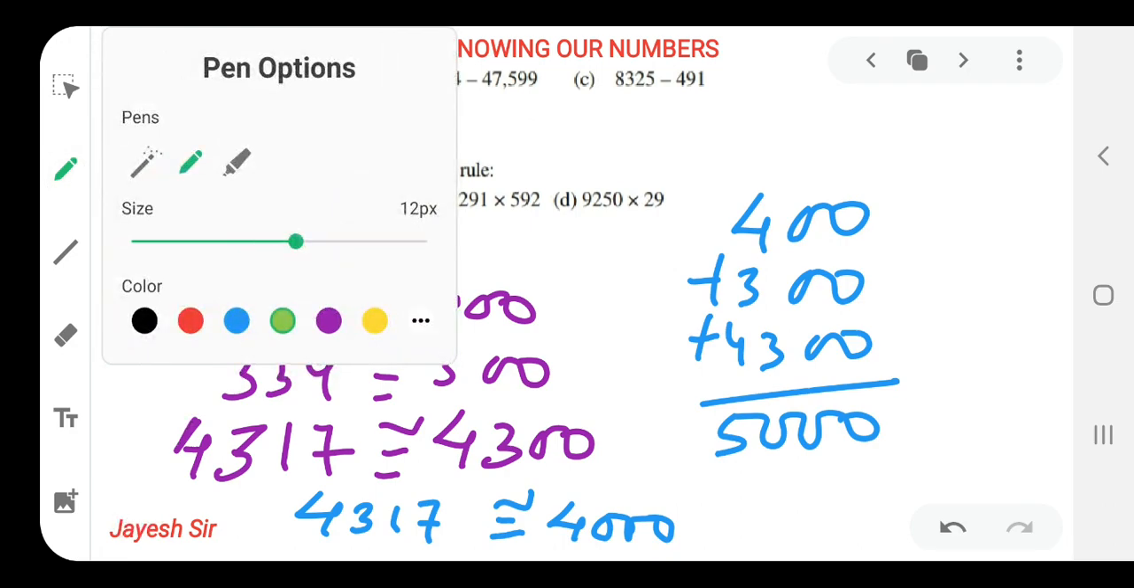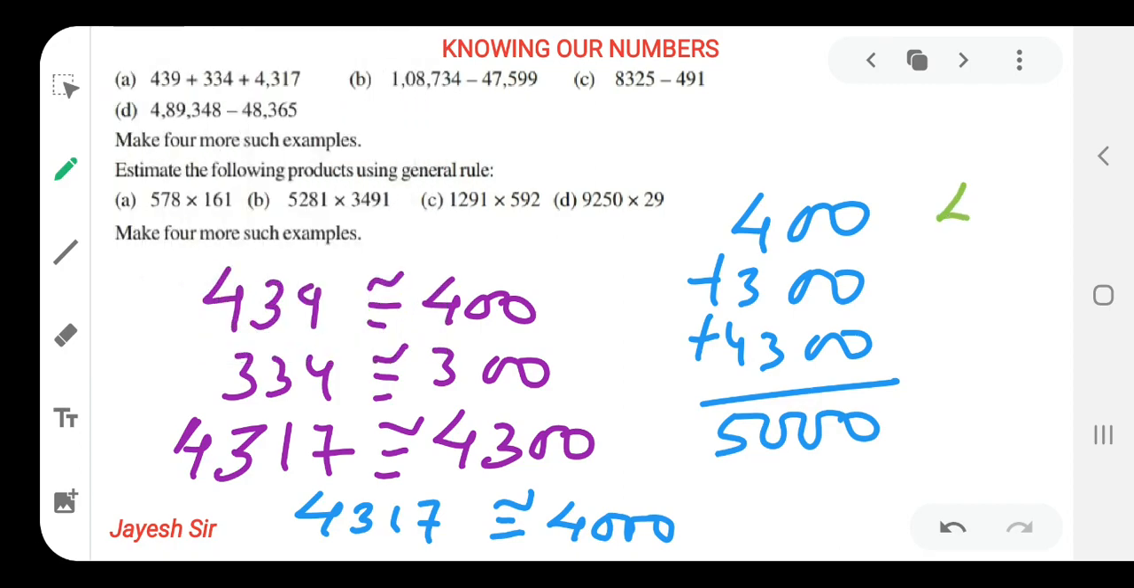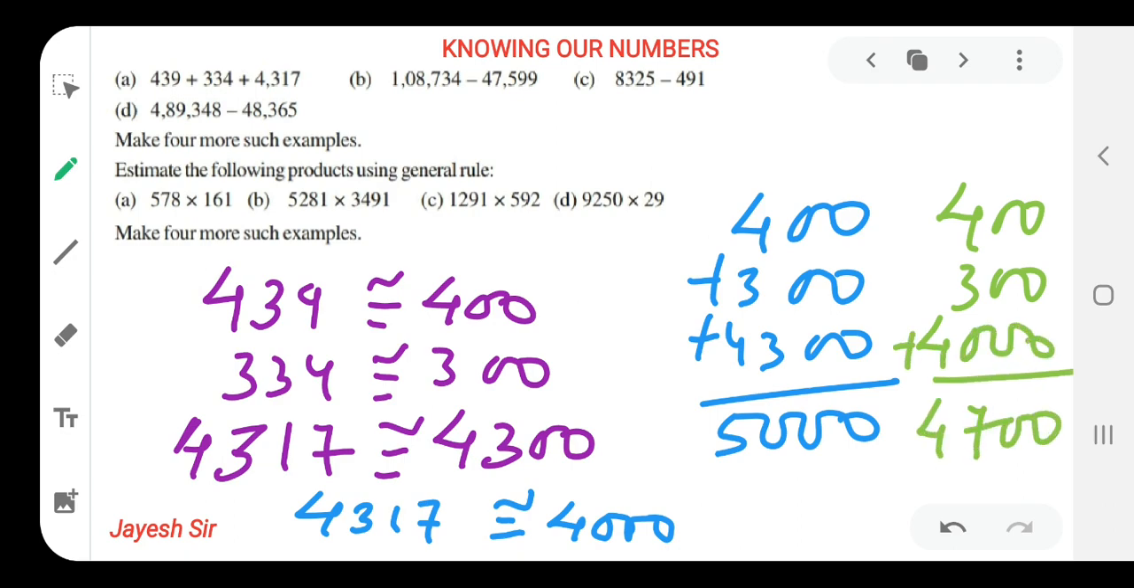So let's do for nearest thousands also, friends. 400, 300 as it is, and this is 4,000. So we have to add. So we'll get 4,700, friends. I hope you all might be getting it. Yes friends, this is very easy. Now you can pause the video and try to solve the remaining sums on your own.